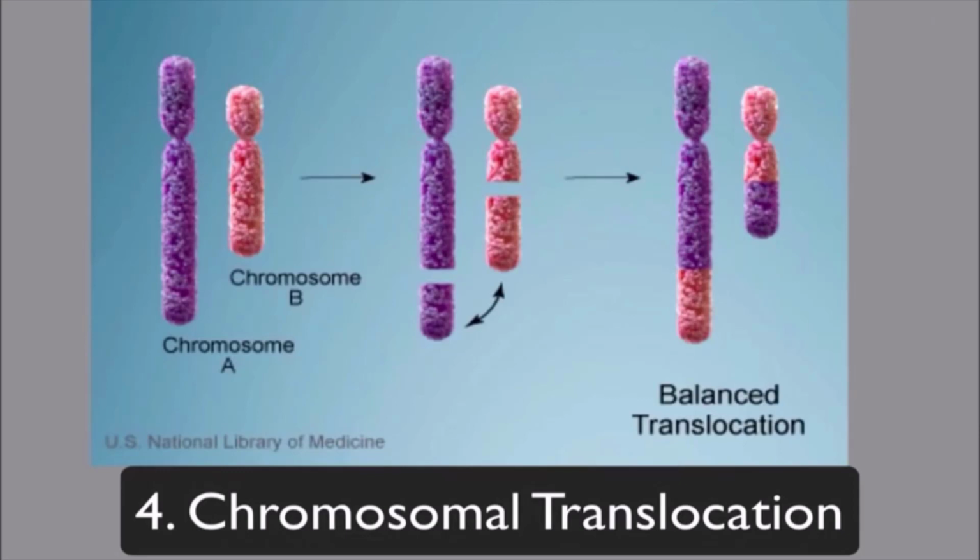Translocation. The transfer of a segment of a chromosome to a non-homologous chromosome is called translocation. Translocation should not be confused with crossing over. Translocation occurs as a result of interchange of chromosome segments in non-homologous chromosomes. There are three types: simple translocation, shift translocation, and reciprocal translocation.